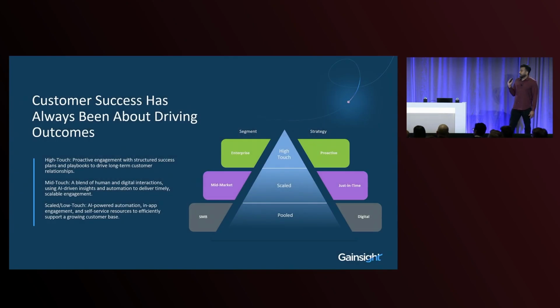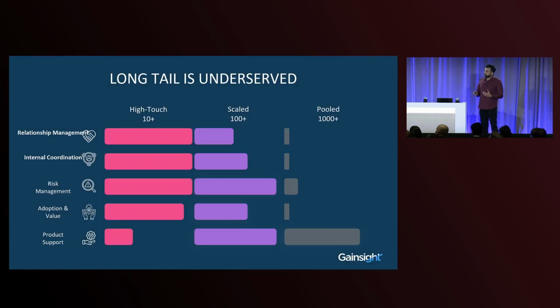So as I was saying, the work that a CSM does, because it is so complex, it was human-led and people-heavy. So you cannot do this for your small and medium customers because you cannot afford to hire the number of people to be able to do this activity. So what did companies do? We obviously tried to use plain old automation that kind of worked, but it did not make a huge impact. So this long tail of customers is essentially underserved.